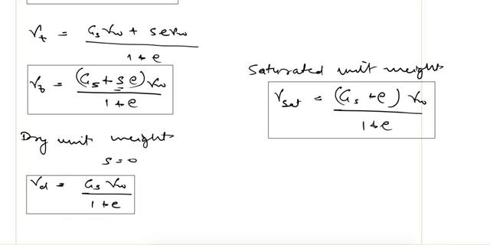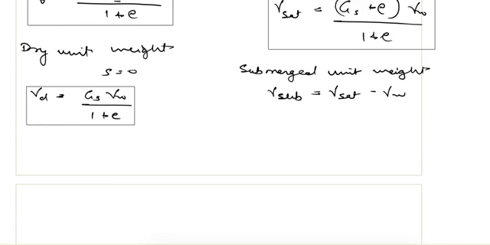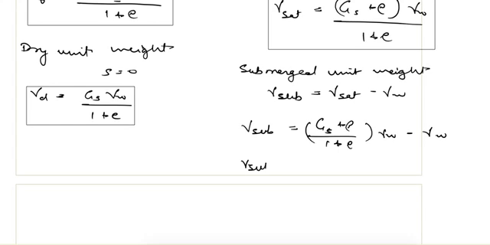And the next is submerged unit weight. We know it is given as gamma submerged equal to gamma saturated minus gamma W. So if we put it here, gamma submerged is equal to (Gs plus e) upon 1 plus e gamma W minus gamma W. From here gamma submerged is equal to (Gs minus 1) upon 1 plus e gamma W.